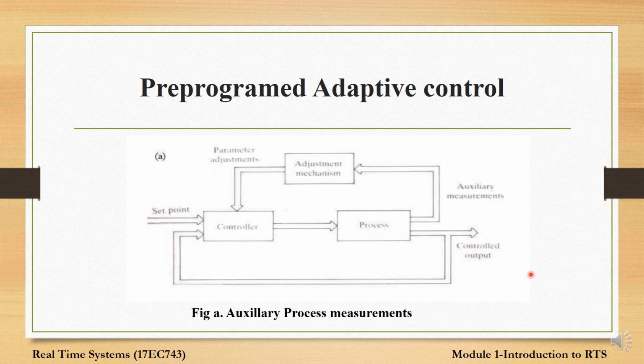So basically we can see there are two loops. One is the normal feedback control loop, and the second loop is for the parameter adjustment, the feedback using values of gain programmed into the adjustment mechanisms. So this is about auxiliary process measurements.